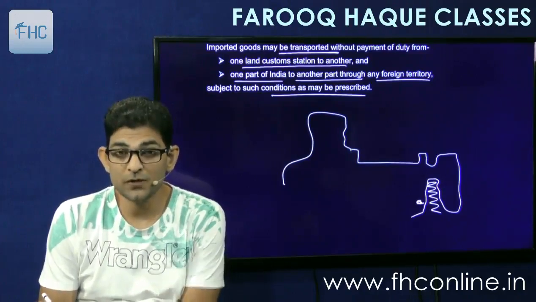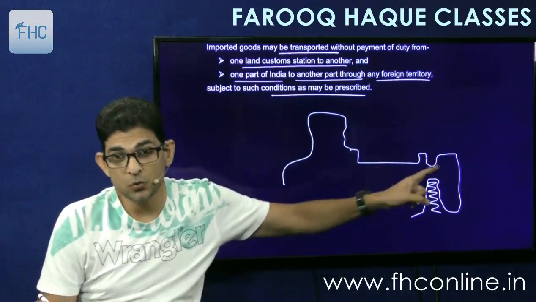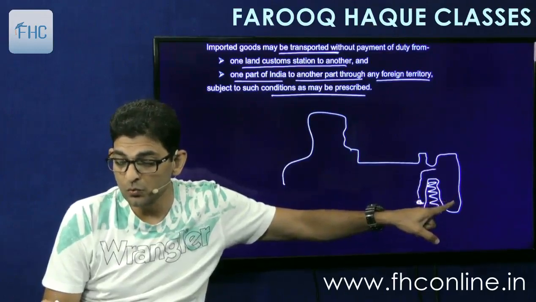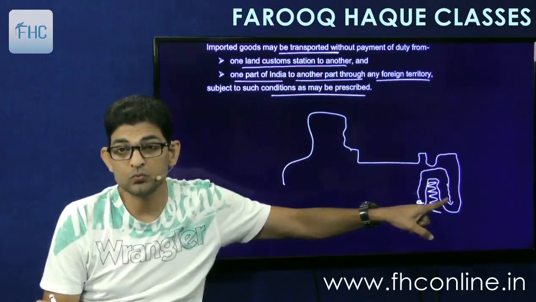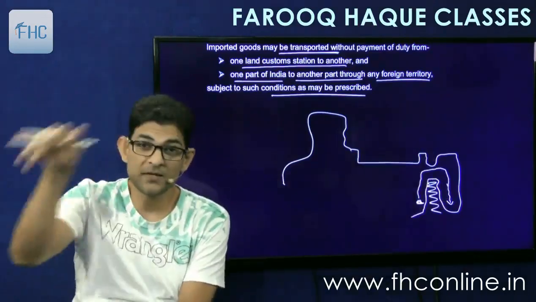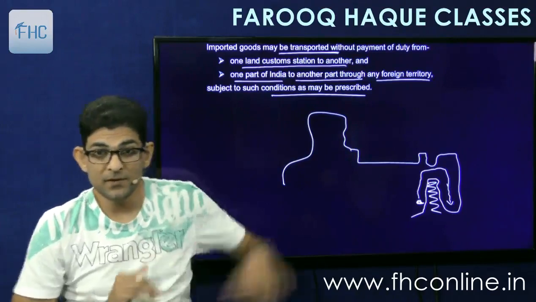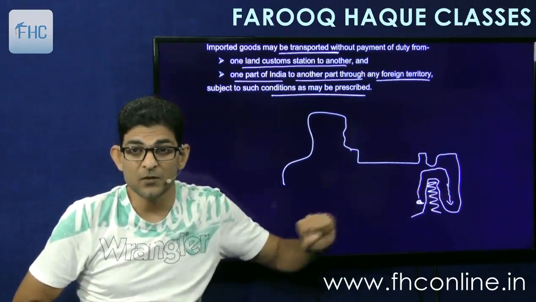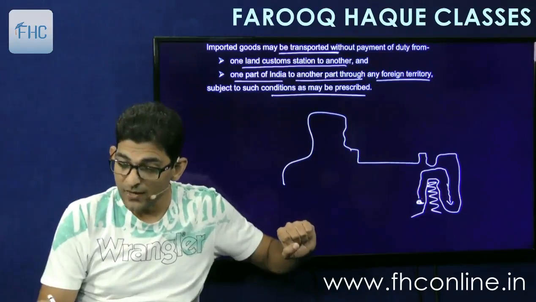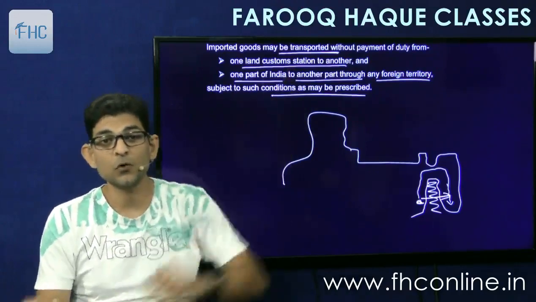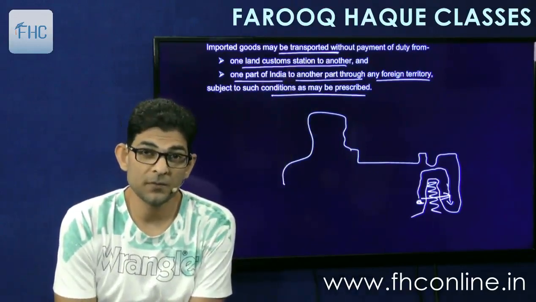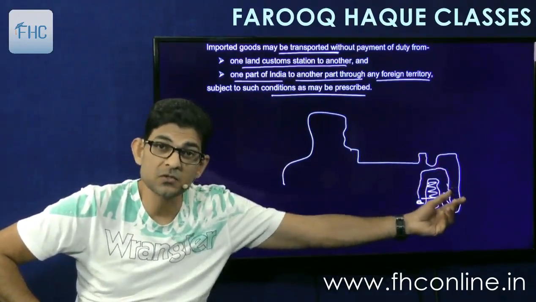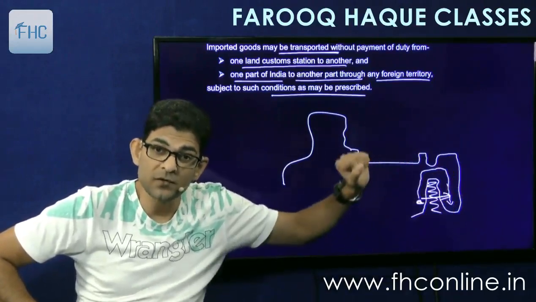So if you want to take the goods from Kolkata land customs station to somewhere in the northeastern state, then we'll have to take it all through India itself, so there is a long route. But the easier way would be to take the goods from this land customs station through Bangladesh to the other part, the northeastern states. So that can also be done, and for that you need the permission of the officer. So with the permission of the officer, you can transport the goods from one land customs station to another land customs station, even passing through the foreign territory.